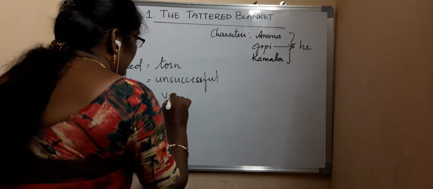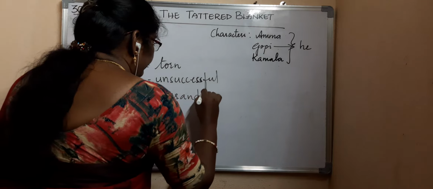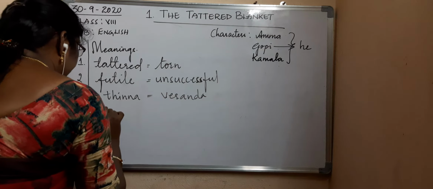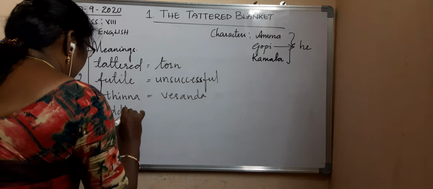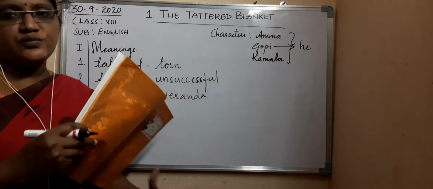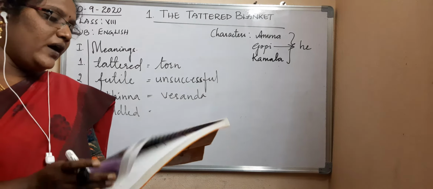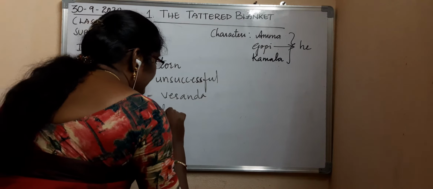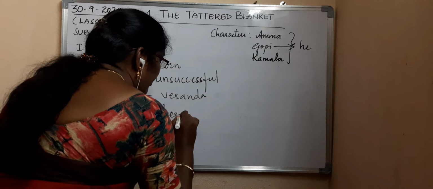The next word here is huddled. What is the meaning of huddled? You can see in your textbook, which is very easy. Held arms and legs close to the body because of fear or cold.